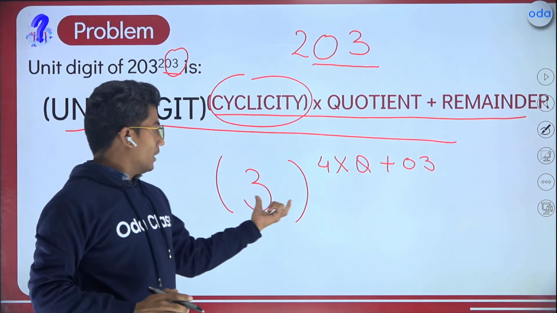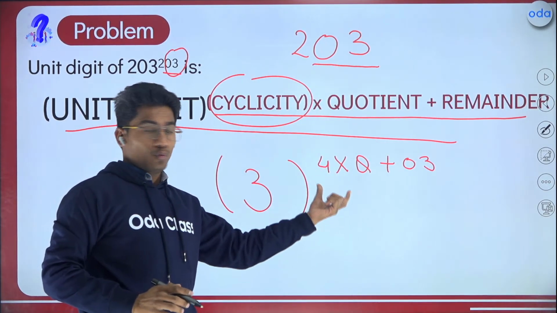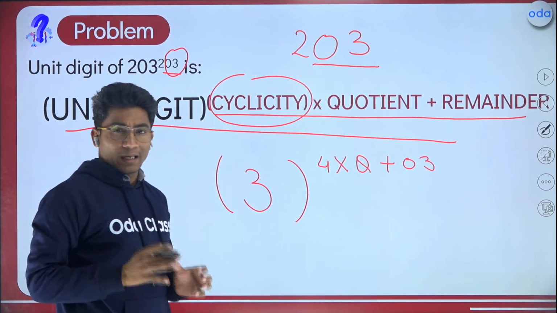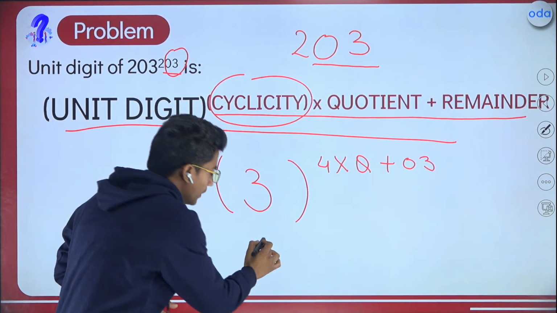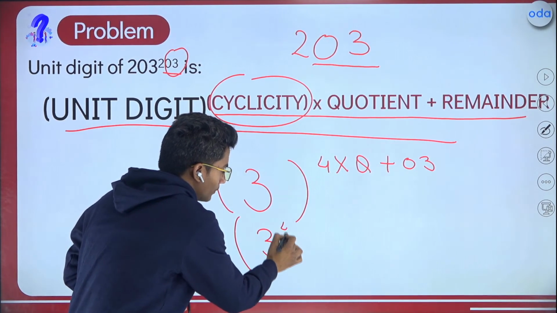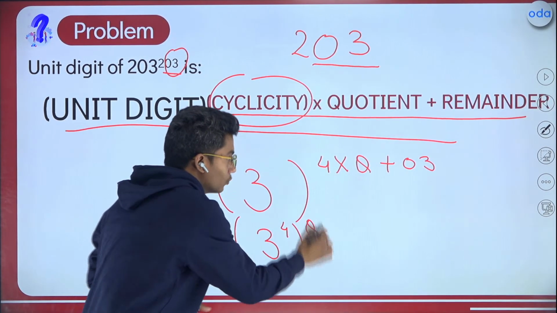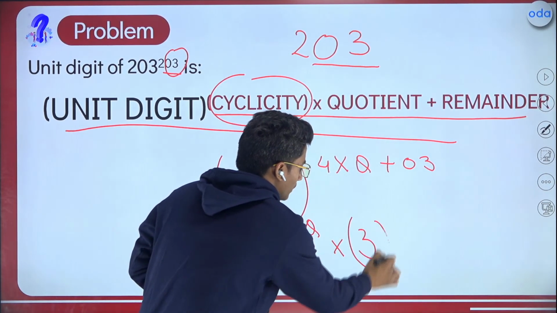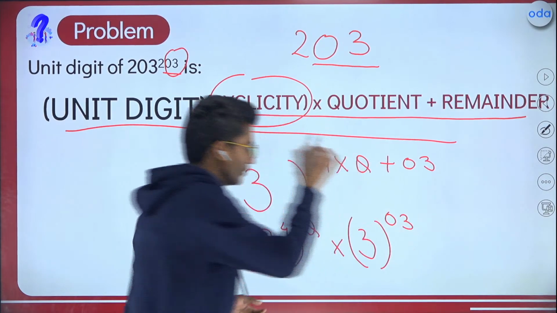So now here we have got 3 raised to the power 4q plus 3, right? All of you are pros in writing exponents. So we can say 3 raised to the power 4 raised to the power q, into 3 raised to the power 3.